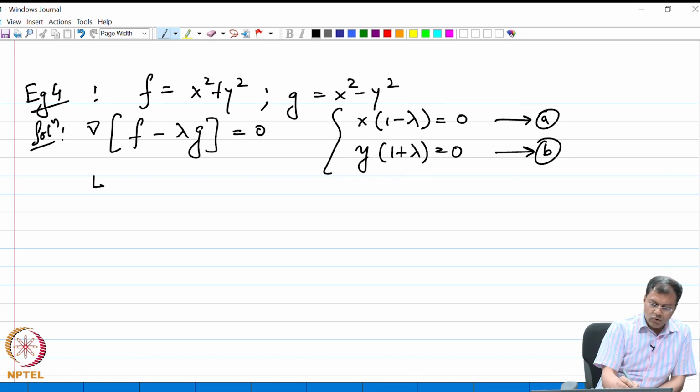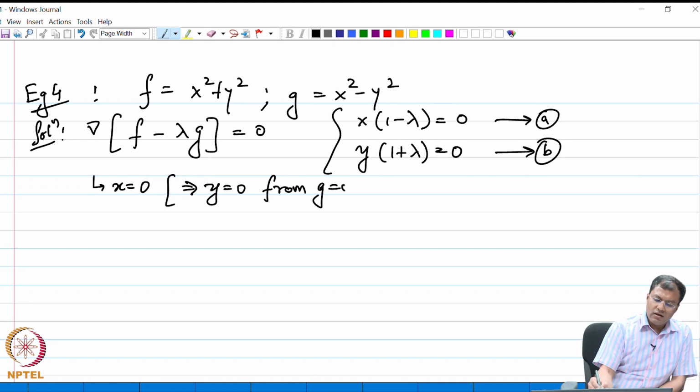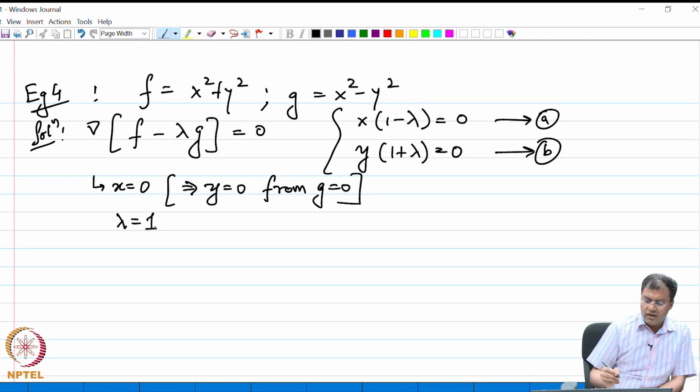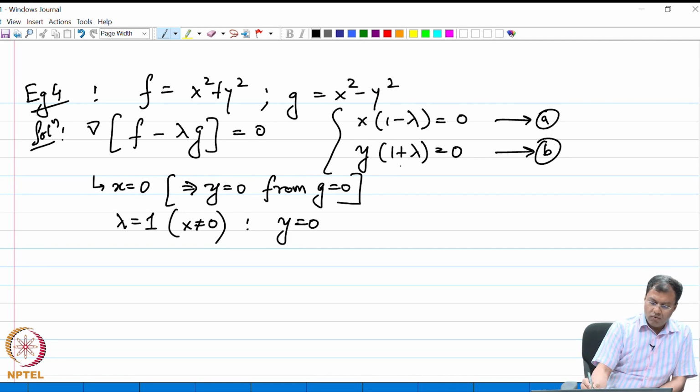So, if I choose x equal to 0, then I get the solution y equal to 0 from the condition g equal to 0, right. And if I choose lambda equal to 1, or x not equal to 0, then I still get y is equal to 0, but y equal to 0 gives me x equal to 0, right.